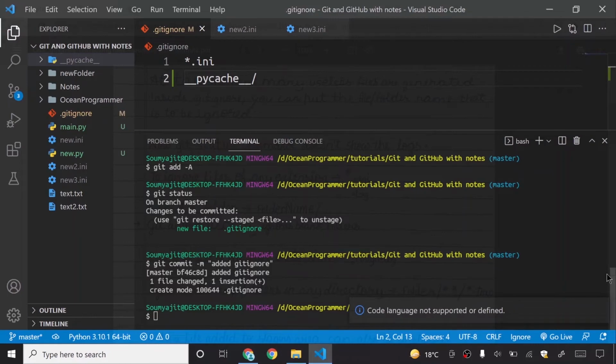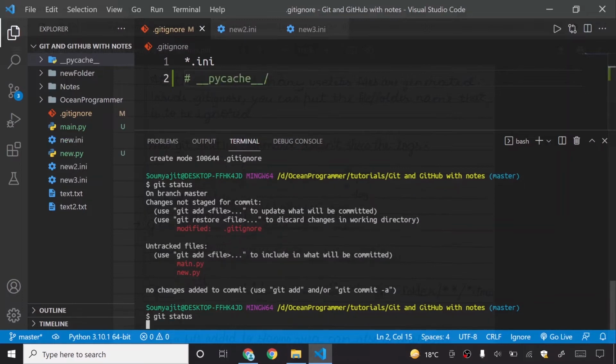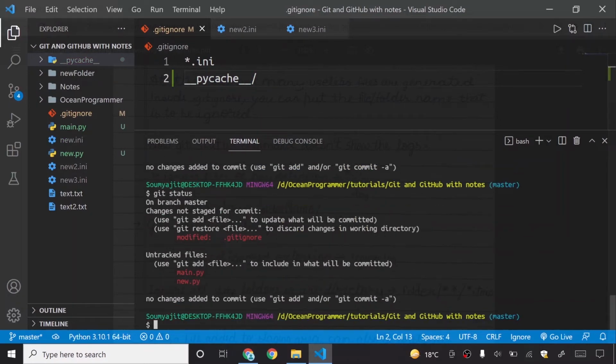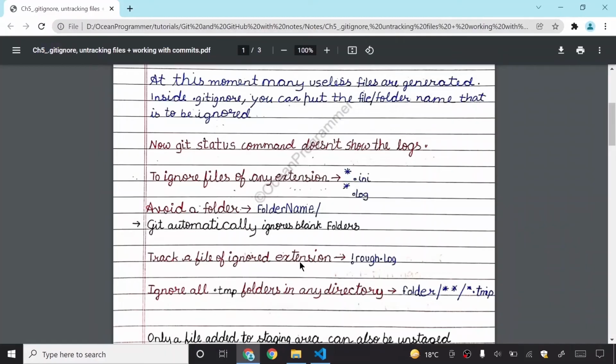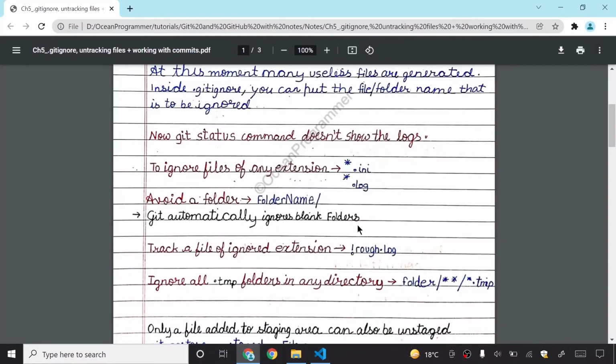I will not run it, because git is a command line tool. So I will now say git status. It is showing me that these two files are added, but .gitignore is modified. If I just uncomment this, it was saying untracked files __pycache__, and now it is showing that only main.py and new.py files are untracked. So this __pycache__ folder is simply ignored by our git from getting added to the staging area.